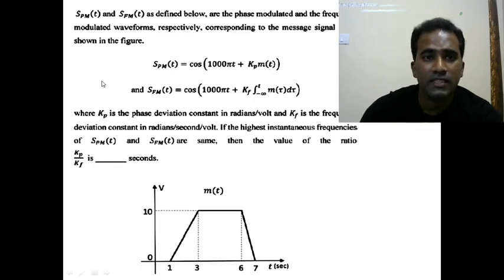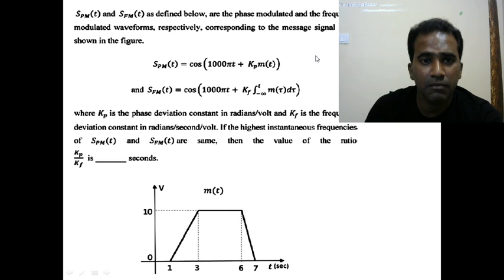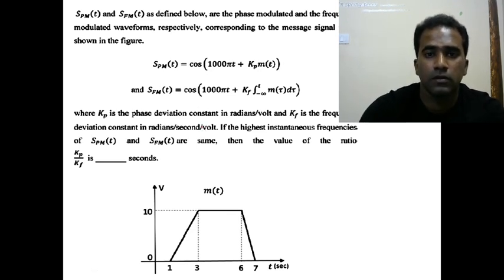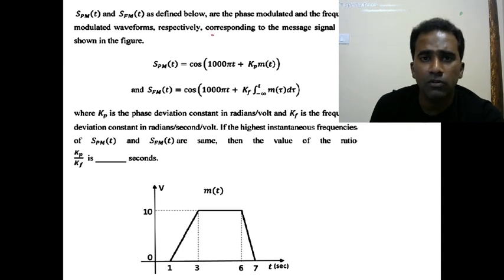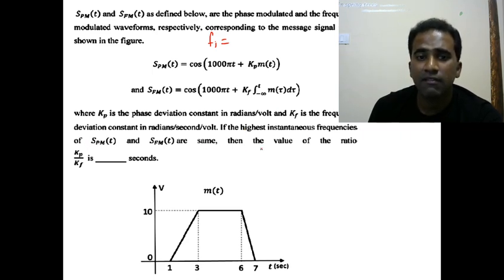Right, so let us do this question. They have given a question on PM modulation and FM modulation. We know instantaneous frequency, they're talking about instantaneous frequency here. If the highest instantaneous frequency of PM and FM are the same, then what is the value of the ratio of Kp by Kf? This is the question.